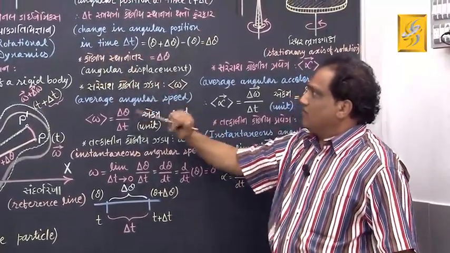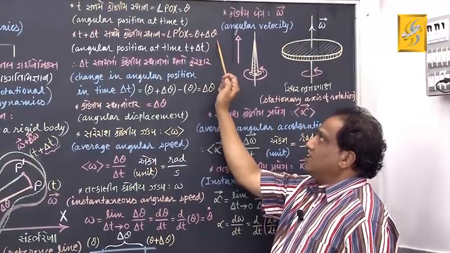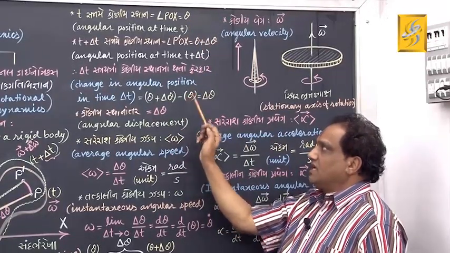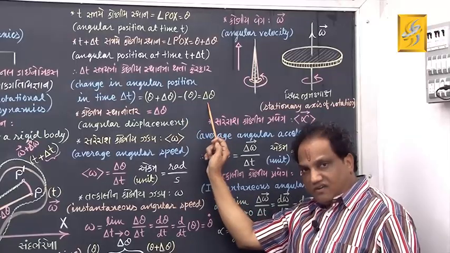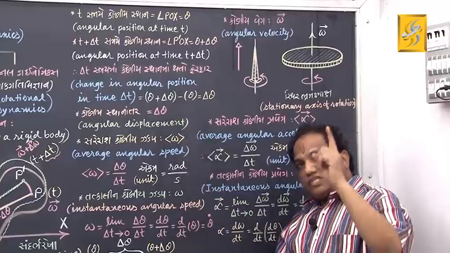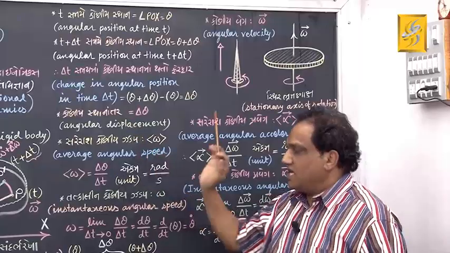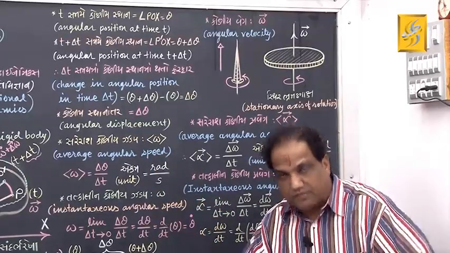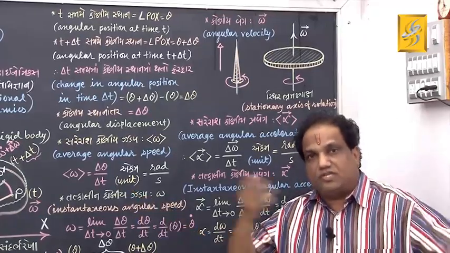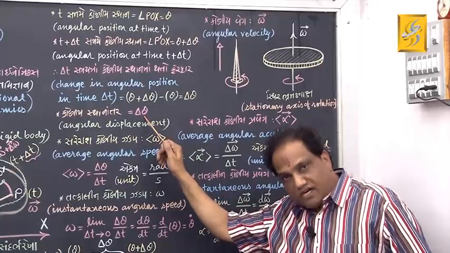Change in angular position would be final minus initial. What was the final angular position? Theta plus delta theta. Initially it was theta. Final minus initial, theta theta will cancel, giving you delta theta. What is delta theta? Change in angular position. The same change in angular position is known as angular displacement. Change in linear position is called linear displacement. Change in angular position is called angular displacement, shown by symbol delta theta.